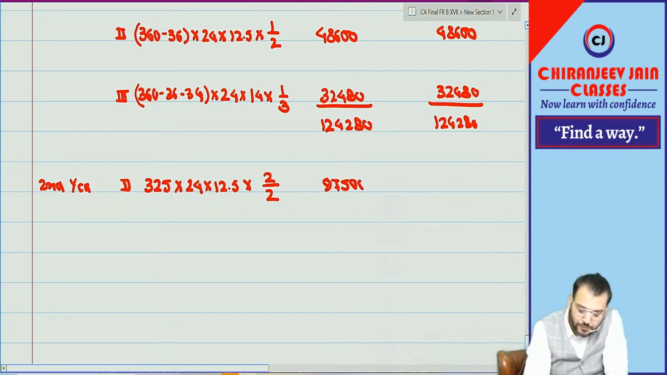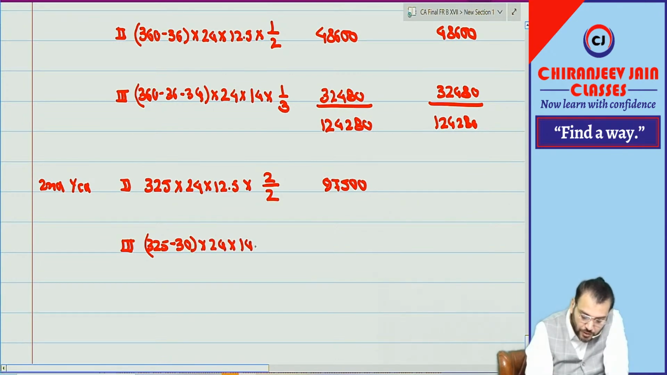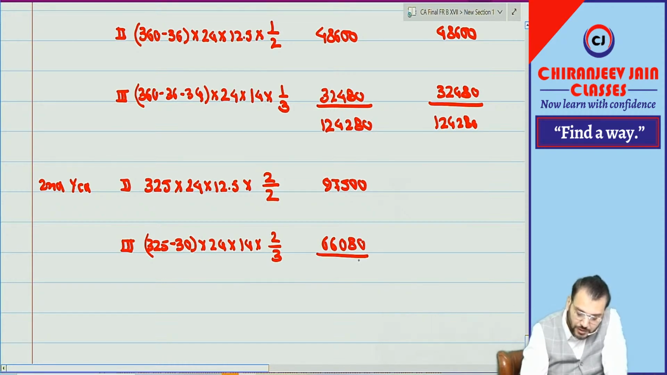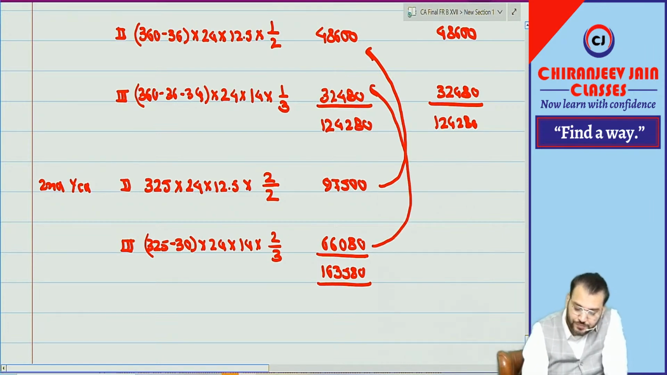97,500. Then group 3, it is 325 minus what? 30. Into what? 24. Into what? 14. Into what? 2 by 3. How much? 66,080. Total. Can you give me the total? 163,580. Can you see, expense will be this minus this and this minus this. How much?